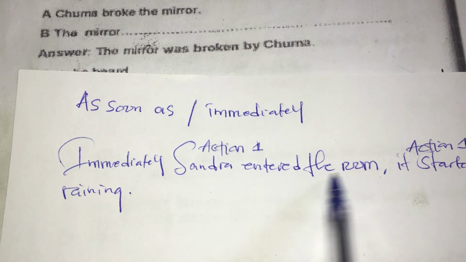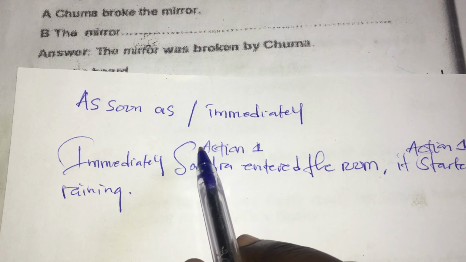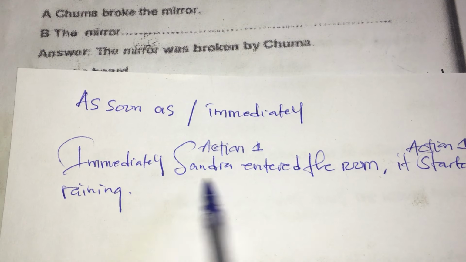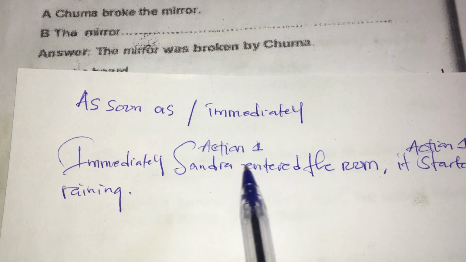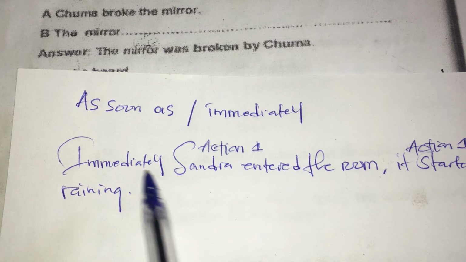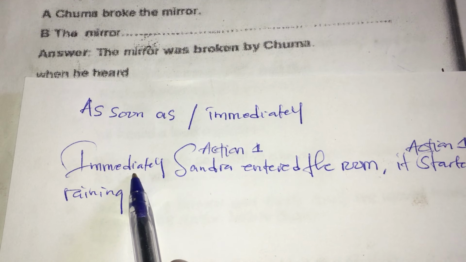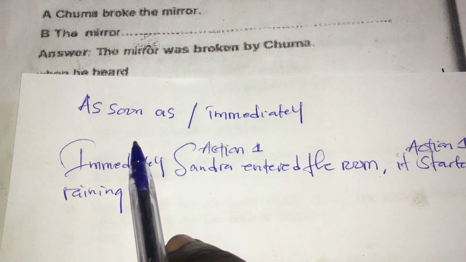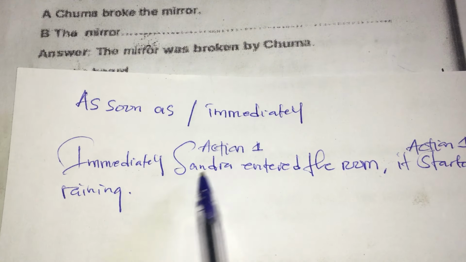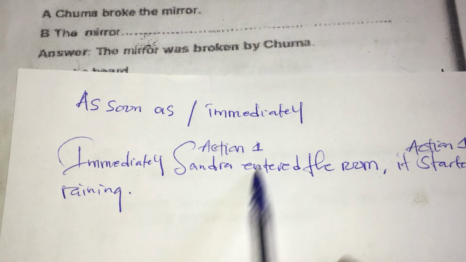So this sentence qualifies to be action 1. After just the word immediately, after just the word as soon as, the rest of the sentence qualifies to be the first action.